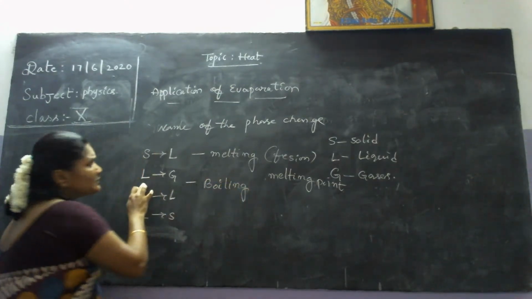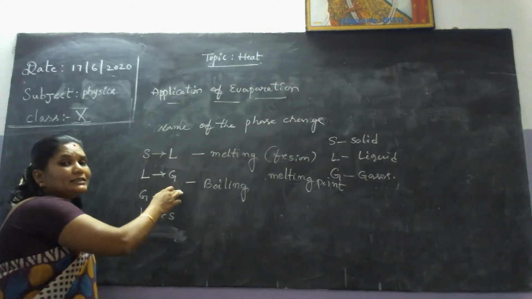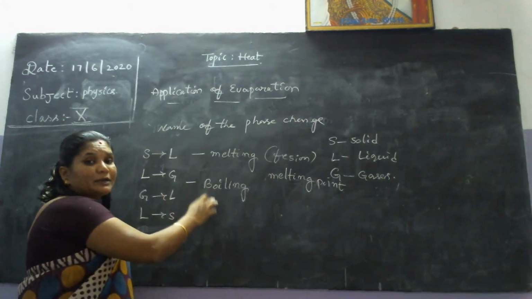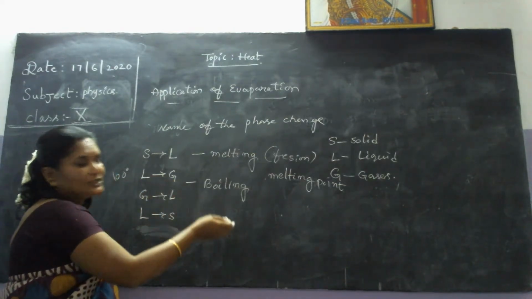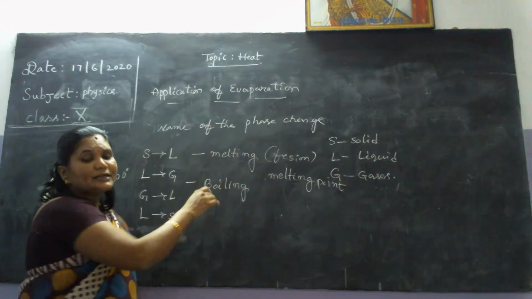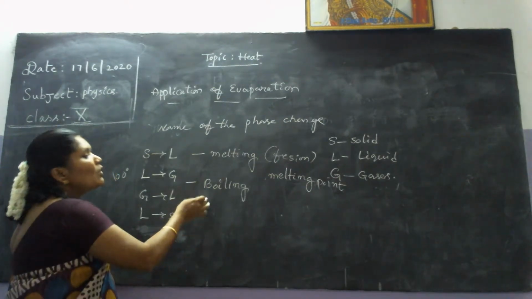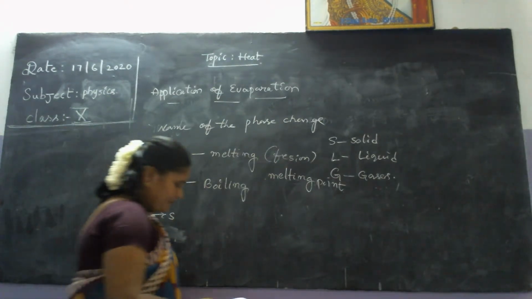Boiling means the liquid state is converted to the gaseous state. At 100 degrees Celsius, liquid changes to gaseous. So, that point of constant temperature, we can call the boiling point.